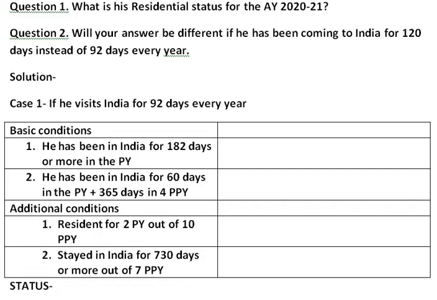So our answer here would be no. He does not fulfill the basic condition number 1. Write the explanation here: as he visits India only for 92 days every year.